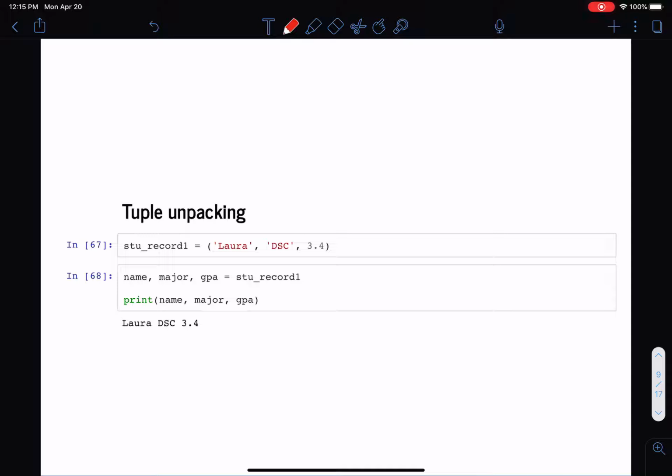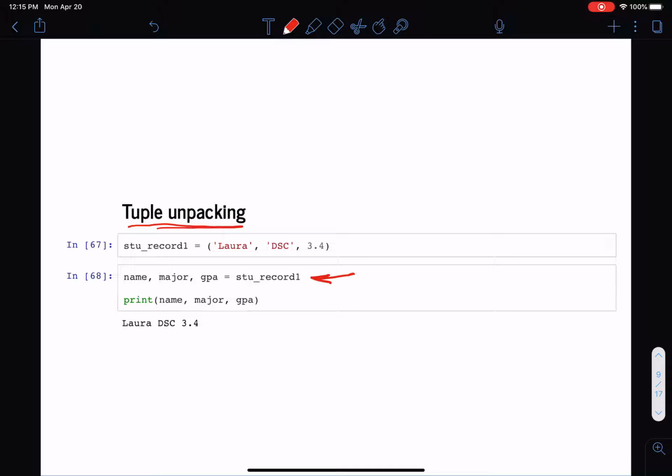Now, Python gives us a very convenient way to extract elements of a tuple. Suppose I've declared this student record tuple, again the example we've seen before. Say I want to extract all the values from the tuple and put them in variables all in one step. This is what I'm able to do in this statement, and it is referred to as tuple unpacking.